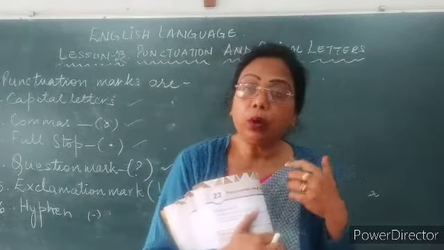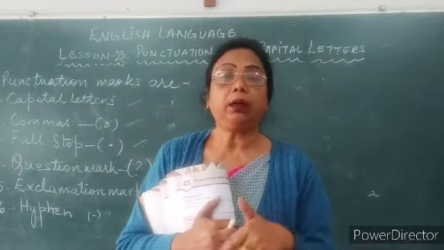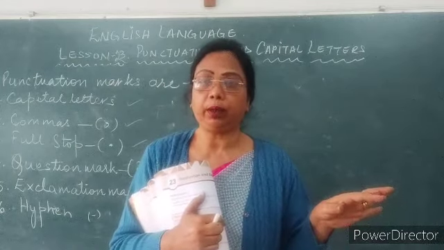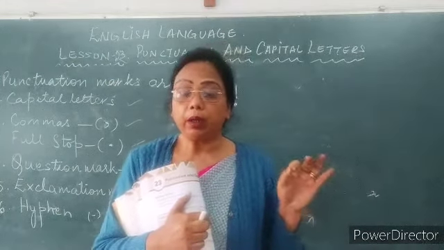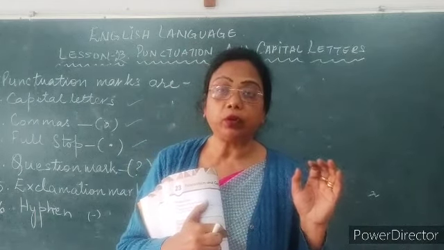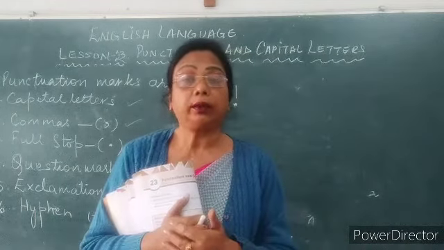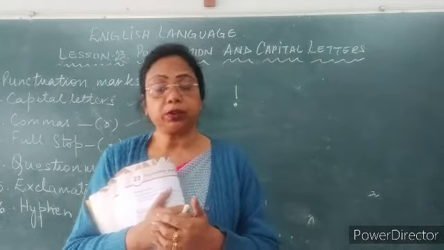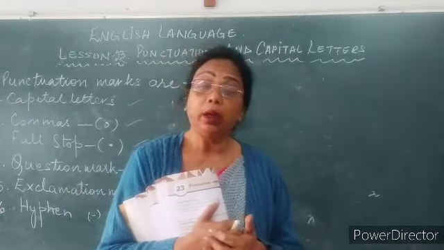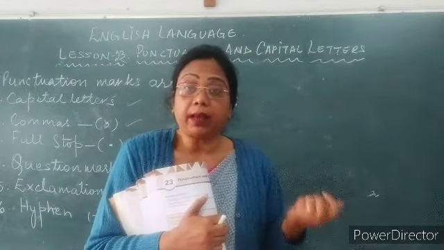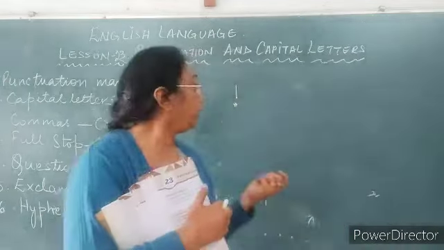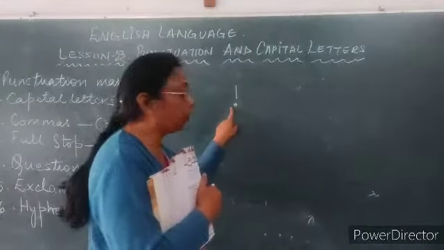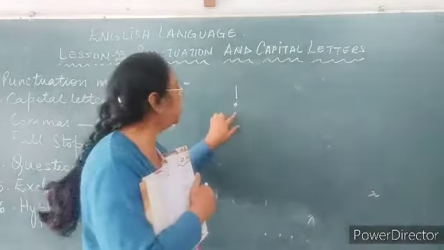So there is an O. After O, I'll make an exclamation mark. Oops, I dropped it. Now again, "Oops, I dropped it" is for this word. Again, we are going to use an exclamation mark. So when you are using an exclamation sentence where the sentence is showing joy, happiness, excitement, sorrow, right? Then we use this. We don't put a full stop. Instead of a full stop, we use an exclamation mark.